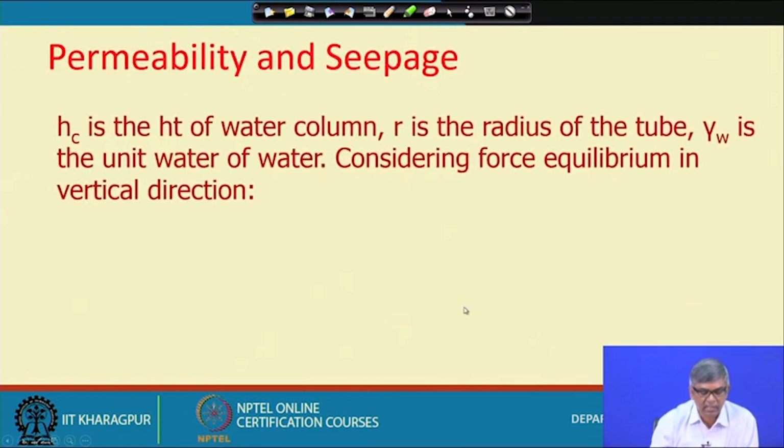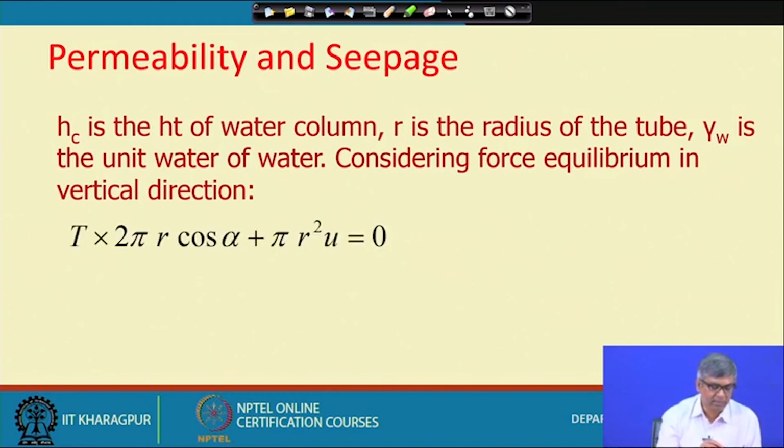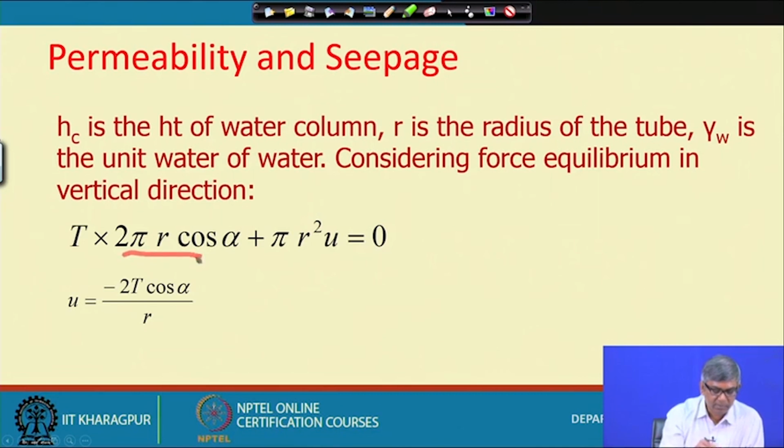So, Hc is the height of the water column, R is the radius of the tube, gamma W is the unit weight of water. Consider the force equilibrium in the vertical direction. You can see we have taken 2 pi r as the perimeter, and T cos alpha, that is the surface tension force component in the particular direction.